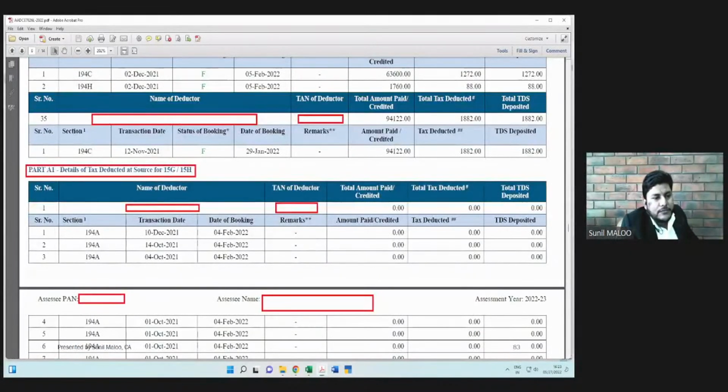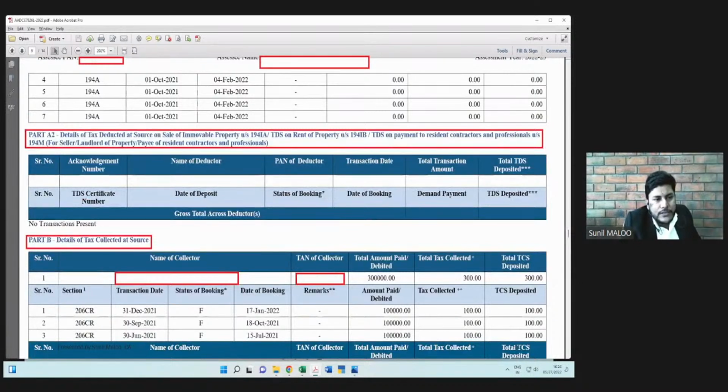Next part of the TDS is part A1, which is details of tax deducted at source for 15G/15H. As we all know that there is a concept of Form 15G and 15H. If we furnish those forms to the corresponding parties, say banker, then those persons will not deduct the TDS. But now the government has made those transactions also under the reporting net. So even though TDS is not deducted, such types of details are being filed by the deductors, and those details will appear under this part A1.